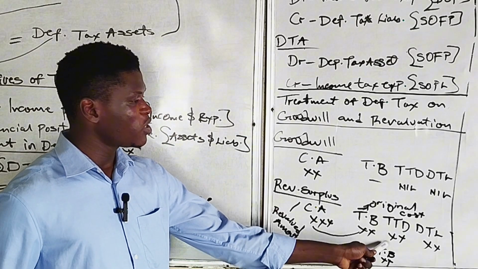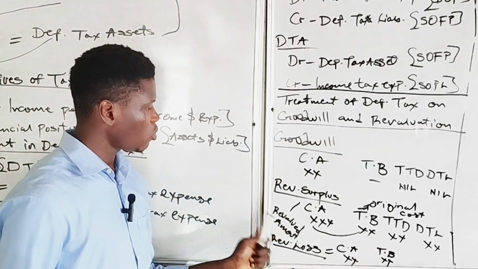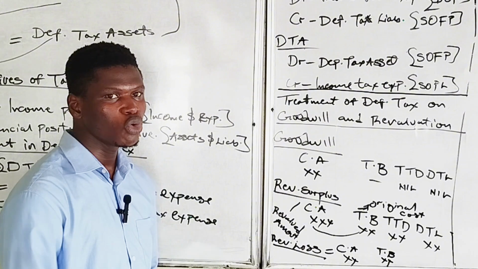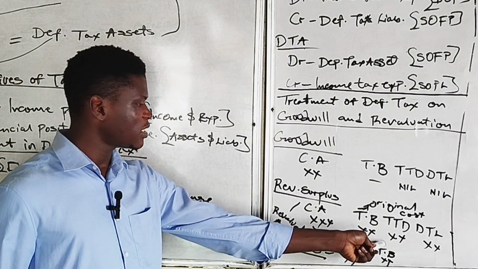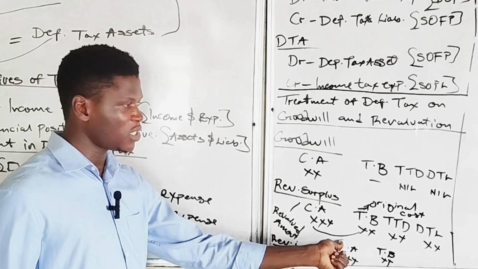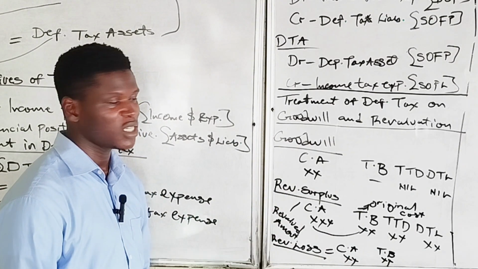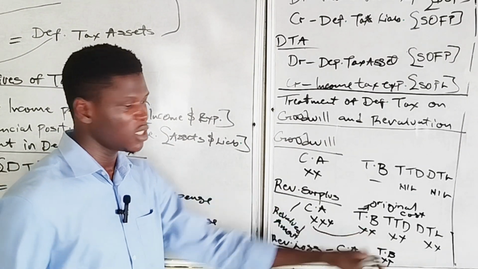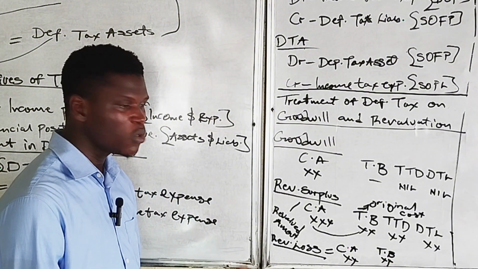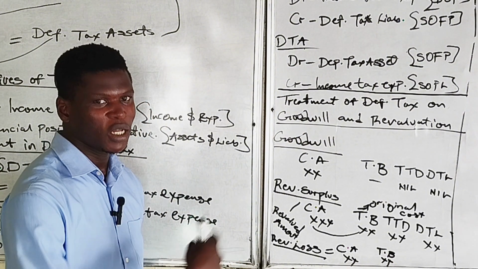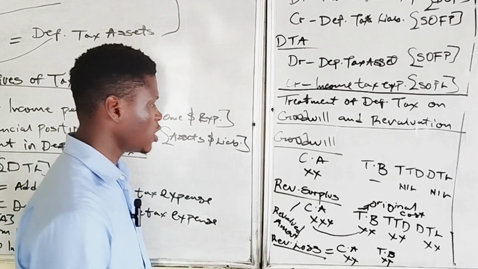So the tax base will include the original cost, while the carrying amount will include the revalued amount, which is the revaluation loss. So the tax base of the asset will be greater than the carrying amount of the asset. And we said when the carrying amount of an asset is lower than the tax base of an asset, then we'll have deductible temporary difference. So this may be a bit confusing, but you have to just go over and go over it again. It is very important, just like I said.